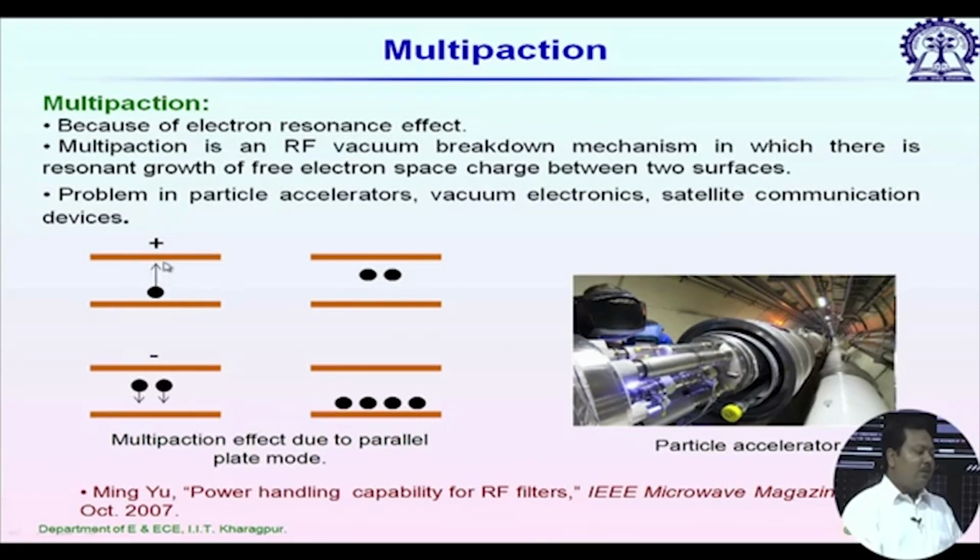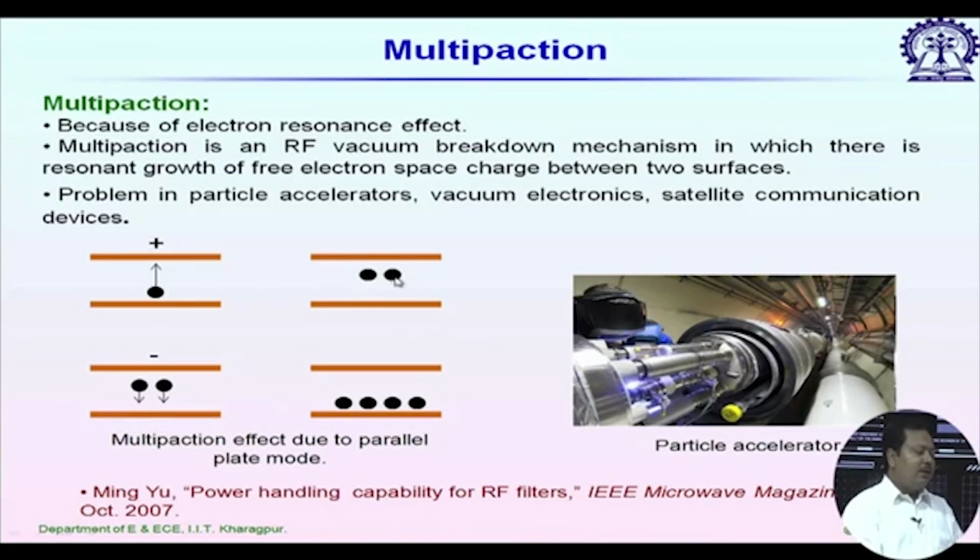If this energy is sufficient and it is more than that required for secondary emission from this plate, then when it strikes this top plane, it will generate 2 electrons. So this second one is due to the secondary emission. For that, the electron should have sufficient kinetic energy.